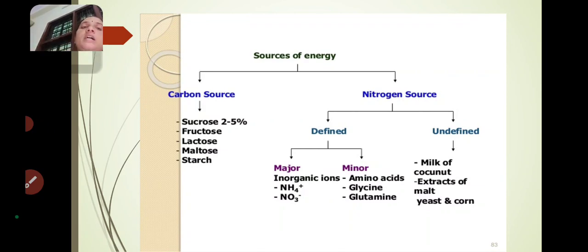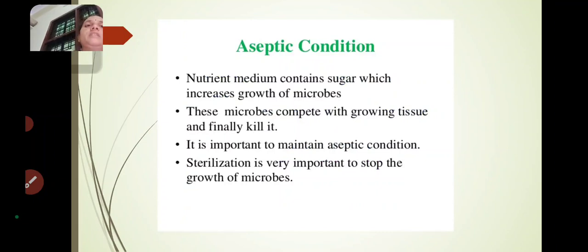Under defined nitrogen sources, there are major and minor defined nitrogen sources. Under major, inorganic ions like NH4 plus, NO3 minus. Under minor, amino acids like glycine and glutamine. And for the undefined, milk of the coconut and extracts of malt, yeast and corn. This is about sources of energy.